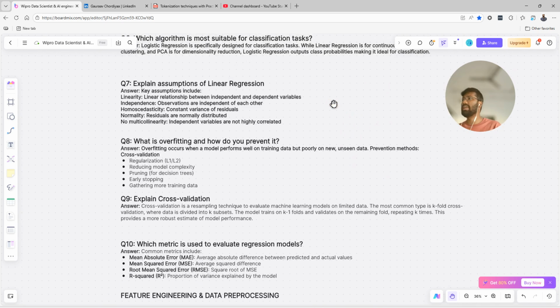Now, explain the assumptions of linear regression. You might think this is a very simple question, but these are the questions which are basically asked in the first round of interviews, not in the advanced round or the third, because the third round is mostly a managerial round, or someone who has a better understanding of the concepts as well as the project, so they might ask you a hypothetical question.